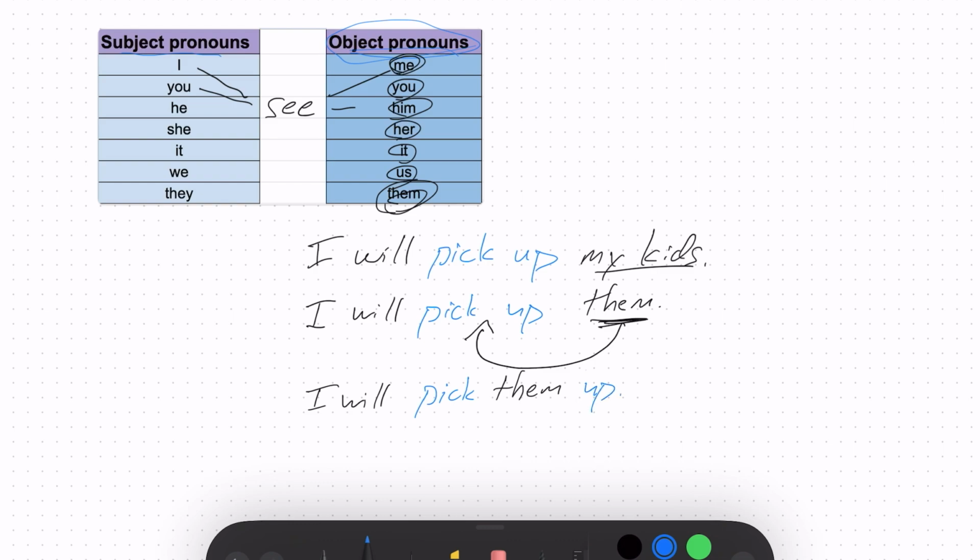If you are speaking a sentence and you're using object pronoun me, you, him, her, you always want to put it in between the words of a phrasal verb. I will pick them up. I will pick him up. I will pick her up. I will pick you up. If you say the word my kids, if you say a name, you can put it after this. You can say I will pick up Gianna. I will pick up my daughter. But if I say her, I have to say I will pick her up. It's the most natural way to communicate.